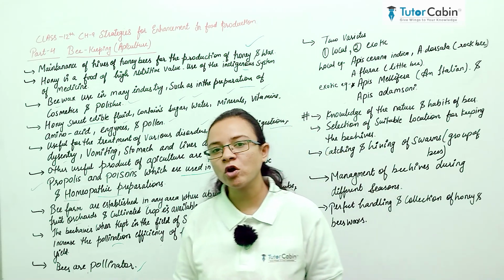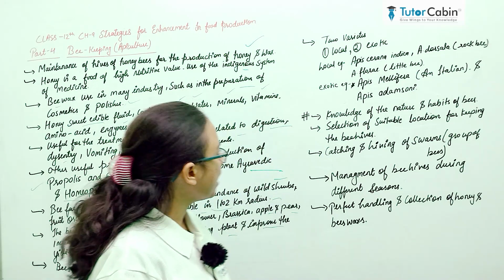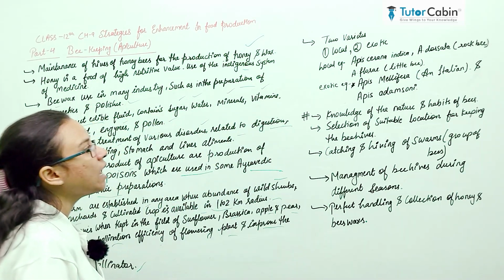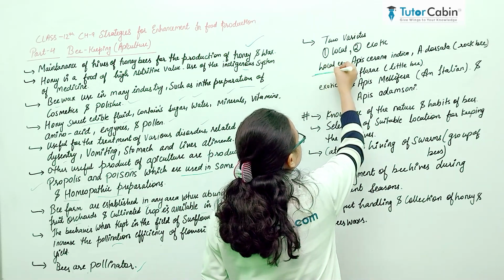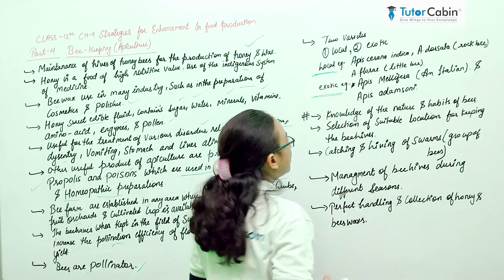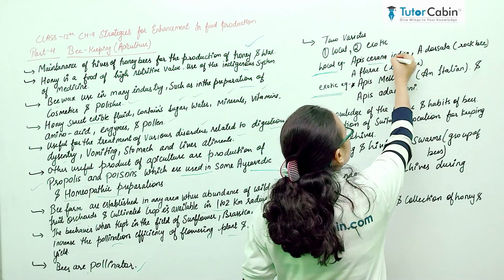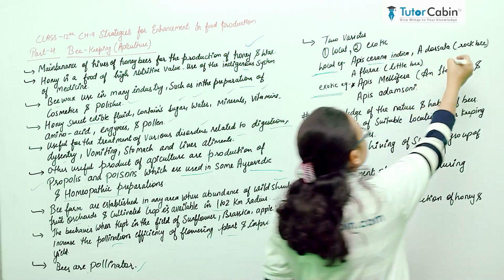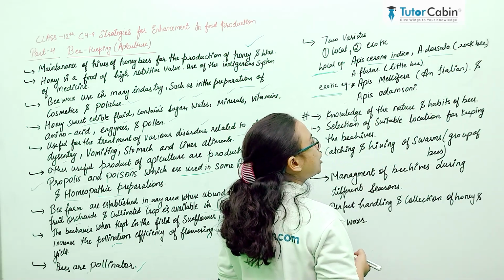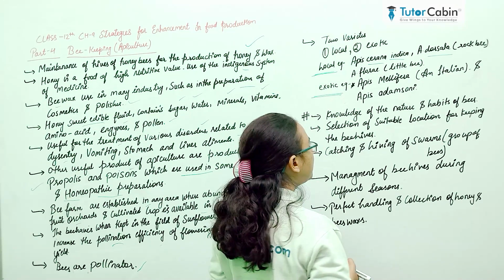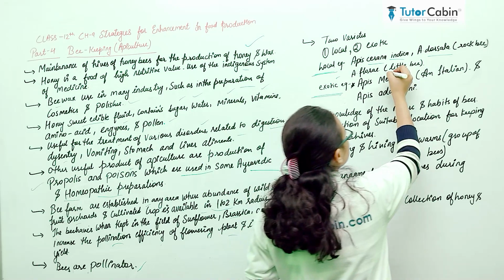There are two types of varieties used for the production of honey and wax: local and exotic. Local means Indian, which is present in India, and exotic are imported varieties. Local varieties are Apis cerana indica, Apis dorsata, the rock bee, and Apis florea, the little bee.